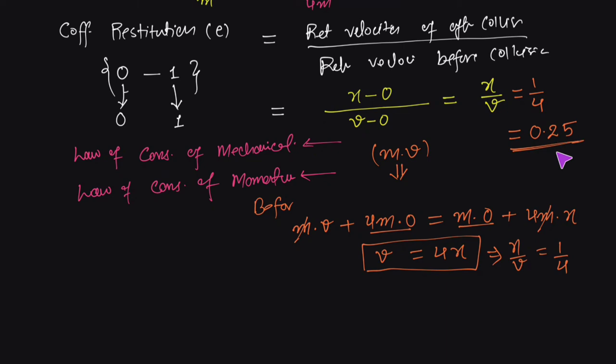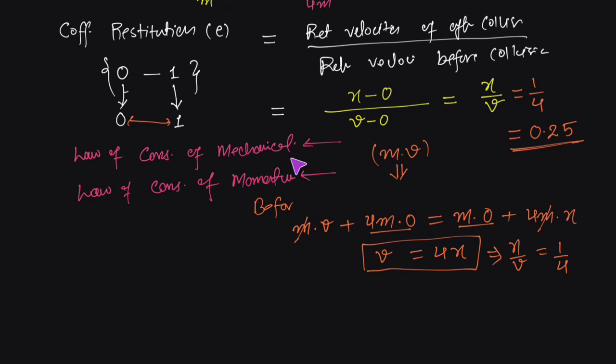So 0.25 is the coefficient of restitution, and we can see that this value is between 0 and 1. This is the range of the coefficient of restitution. For a perfectly elastic collision, it would be 1, and for a perfectly plastic collision, the value of the coefficient of restitution would be 0.